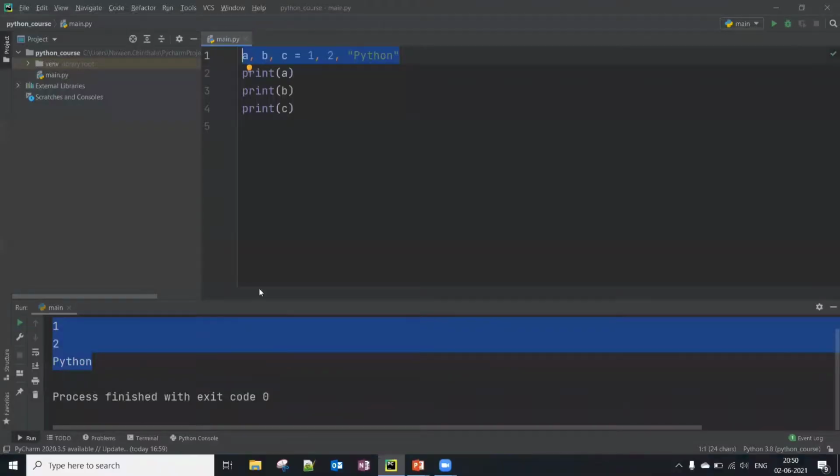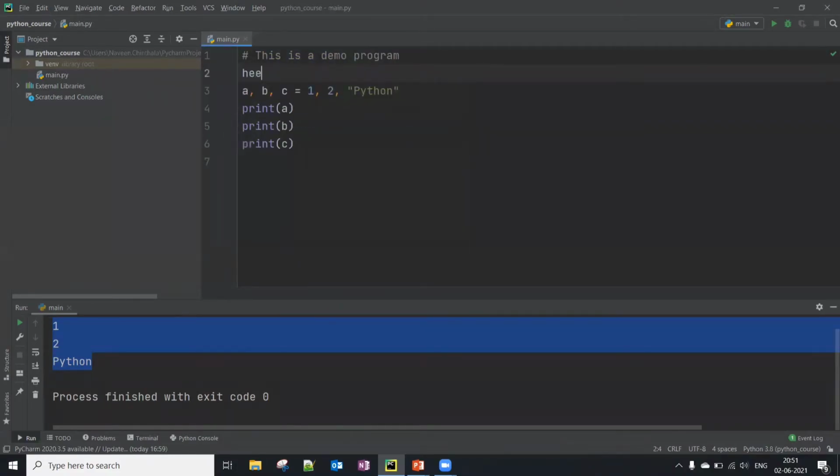So I can show you this. Like this, let's say I'm writing: this is a demo program. This PyCharm IDE directly shows this as a comment with a different color.